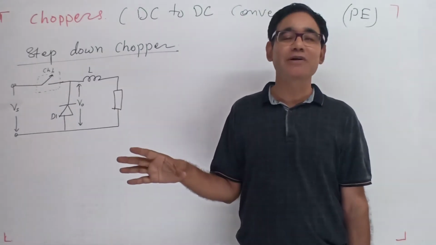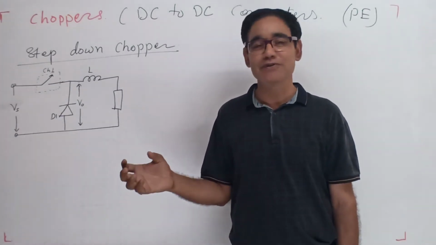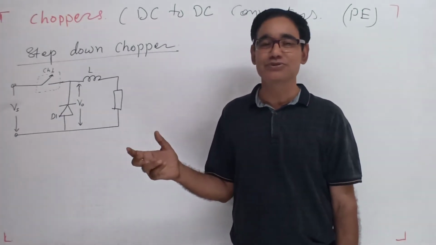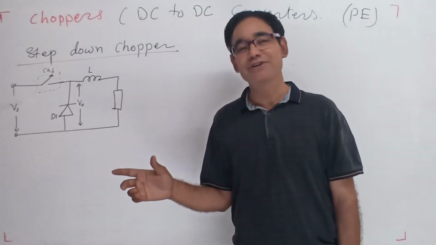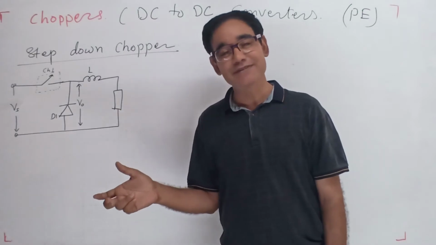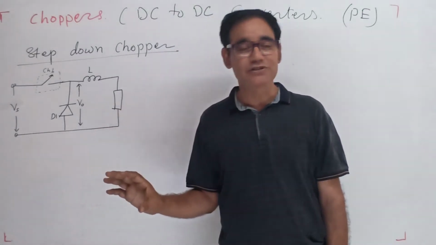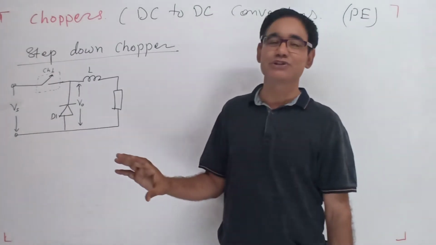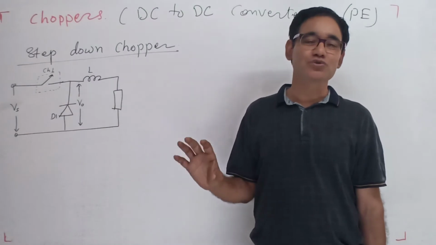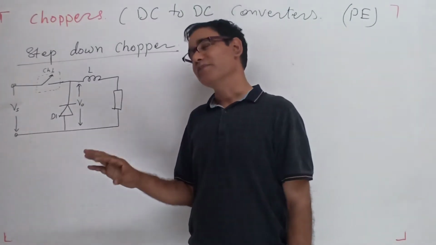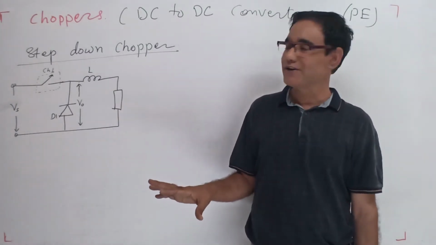Otherwise, for small power applications, a power BJT may be used, power MOSFET, power IGBT, MCT, GTO, or SITH. So these are different smaller devices, smaller switches. We have developed the small switches, and they are more useful when computation is required.